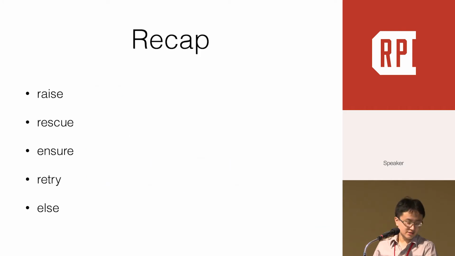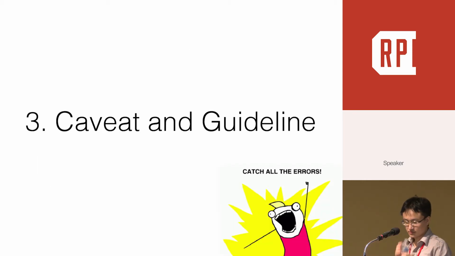Let's quickly recap what we learned. We learned 5 Ruby syntaxes about exception handling. They are raise, rescue, ensure, retry, and else. Okay. Next, let's check out some caveats and guidelines.